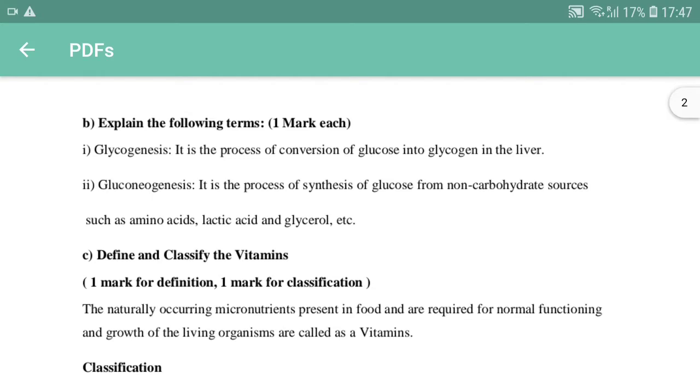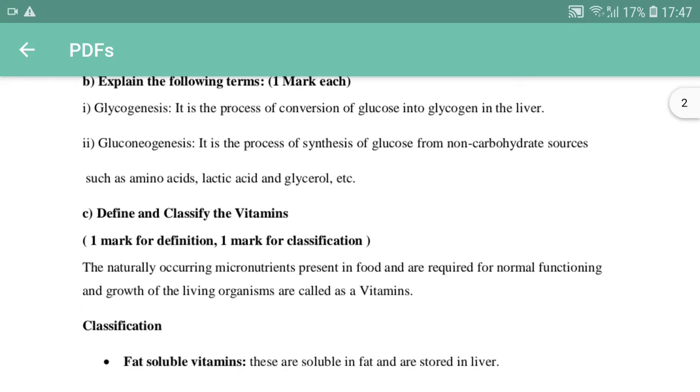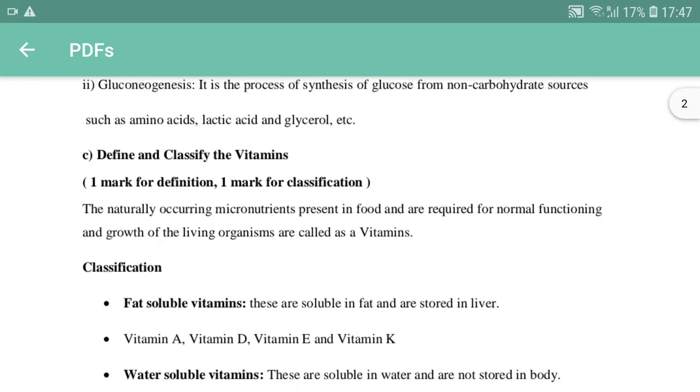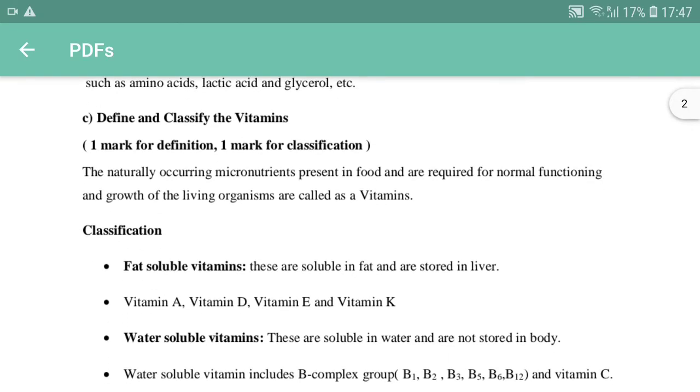And next, gluconeogenesis. So, forming the glucose in a new way, indirectly from substances other than saccharides, other than sugar molecules. If we are newly forming the glucose, then we call it gluconeogenesis. It is the process of synthesis of sugar from non-carbohydrate sources such as amino acid, lactic acid and glycerol, etc.